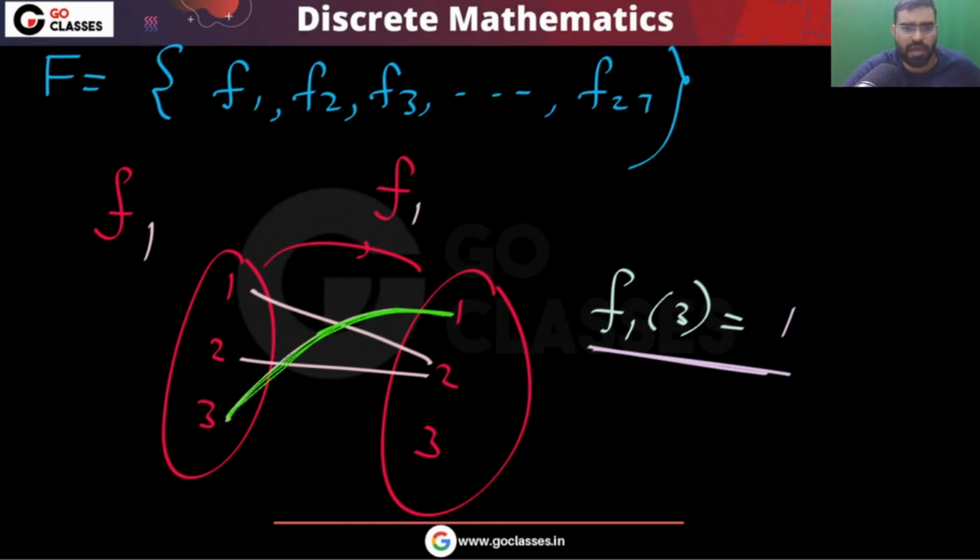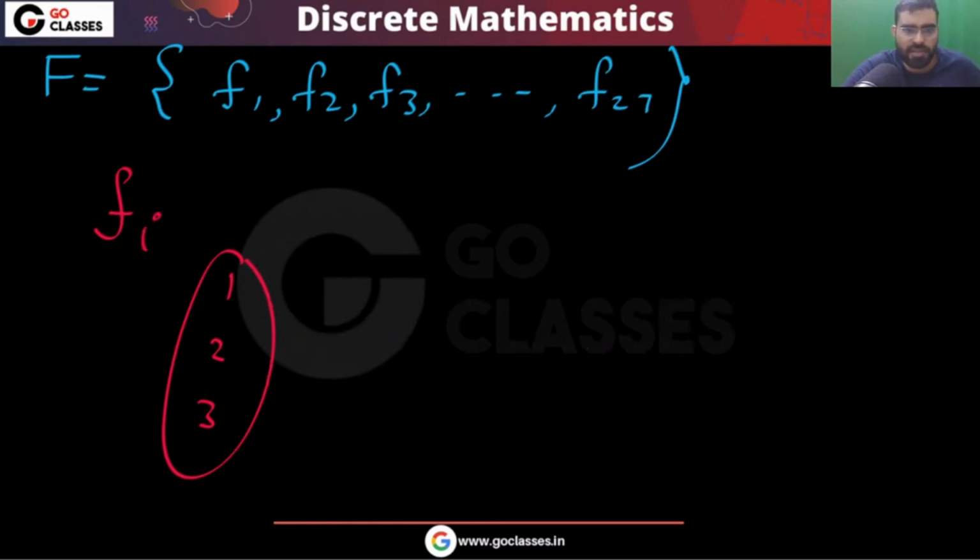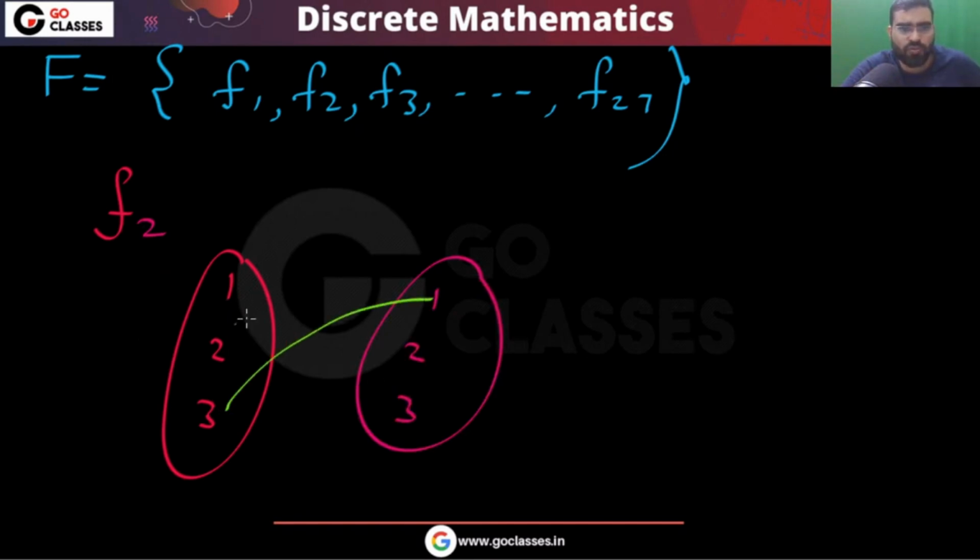This 3 is mapping to F, okay, this one. Similarly, you can take more. For example, you can take F2. Maybe in F2 this is happening 1 to 3, and maybe in F2 also 3 is mapping to 1. Maybe 1 is also mapping to 1, maybe 2 is mapping to 3. So this is your f2. In this f2 you can notice that 3 is mapping to 1.